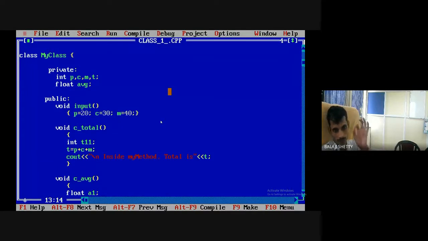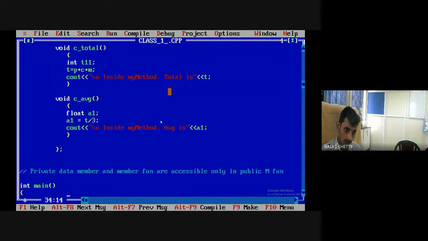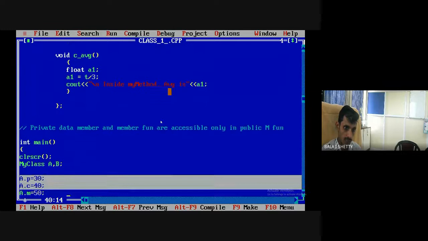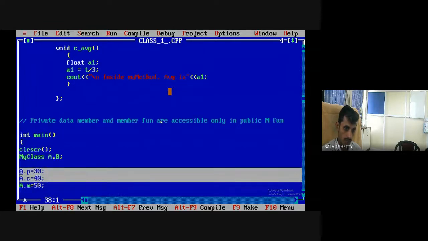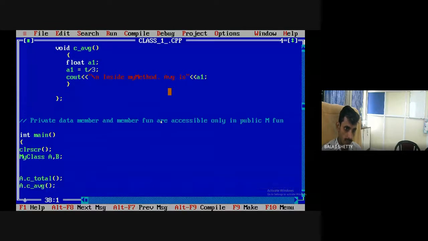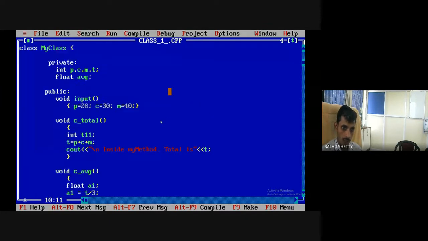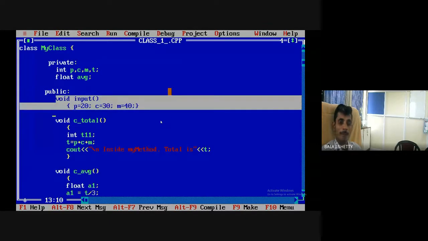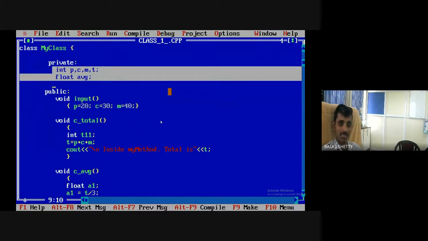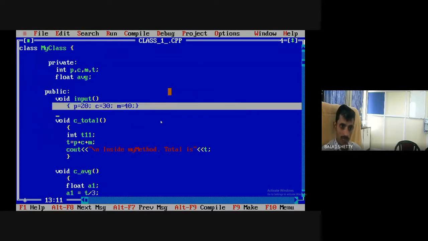What happened? I have to call this function, the input function. So here this is not allowed. I delete this statement, and here I write a dot input. Now tell me what will happen when I call a dot input. This function is called, and as I told you, private data members are accessible in public member functions. So the value of physics will be 20, chemistry 30, mathematics 40.